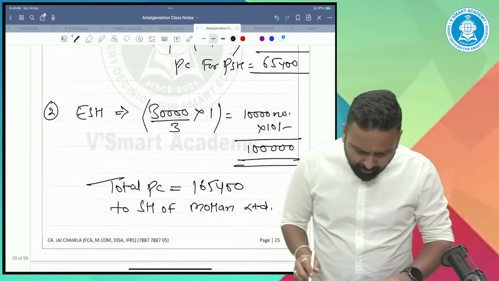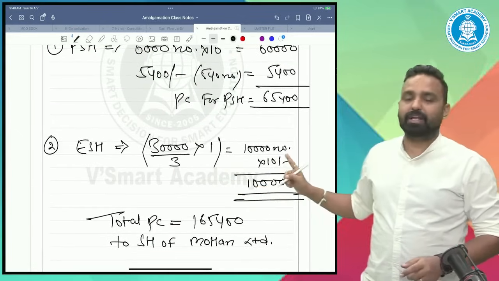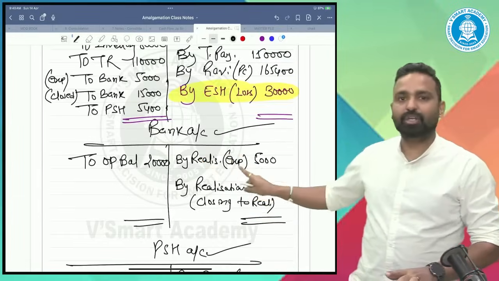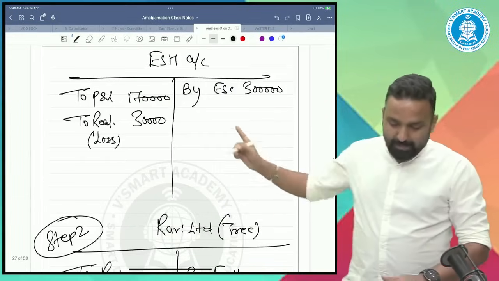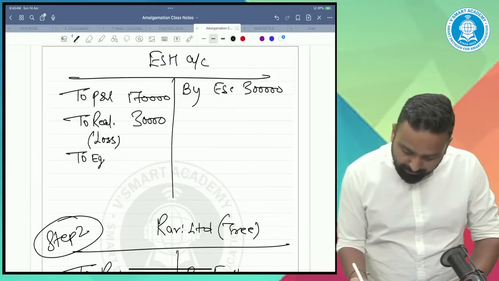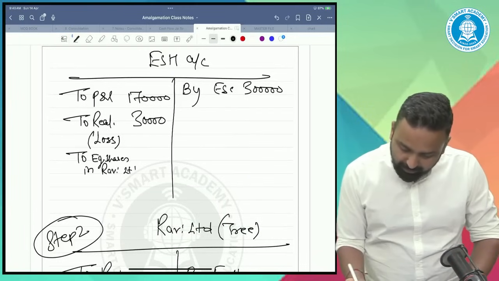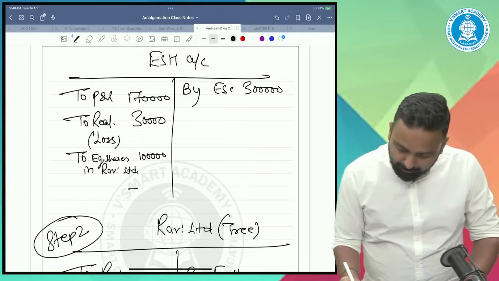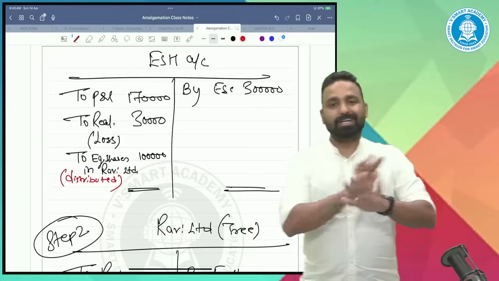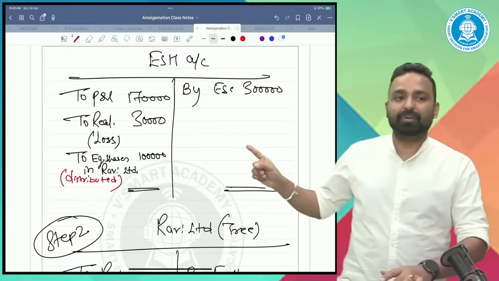What was the PC for equity shareholders? The PC for equity shareholders was 1 lakh. And the cash balance you don't have, it is 0. So the remaining balance of the equity shareholders account is equal to their PC. So distribute to them equity shares in Ravi Limited, 1 lakh. We distributed the PC. That's all, guys. This was the books of the Transferor company.